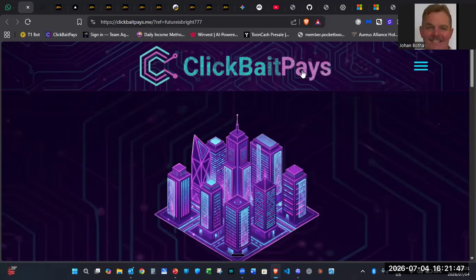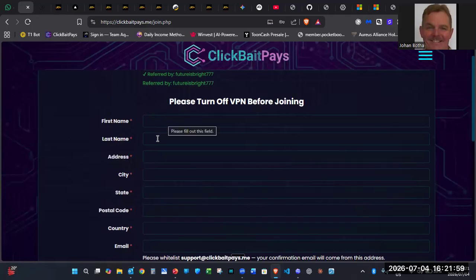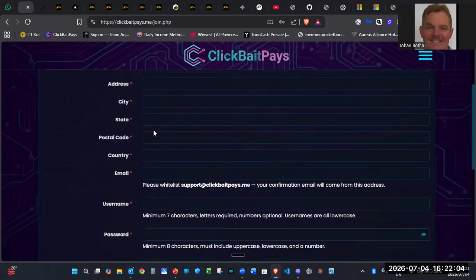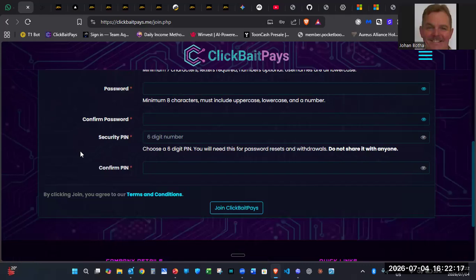So when you want to register, you're going to come and click on those. If you do it on the laptop or on the cell phone, it will look similar. You're going to click join now, and you're going to fill in all these details: first name, last name, address, city, complete all of these things that they want you to complete here, and use your email address. Then your username, password, and confirm password, and then here's your security PIN. It must be numbers only. Please do not forget this.